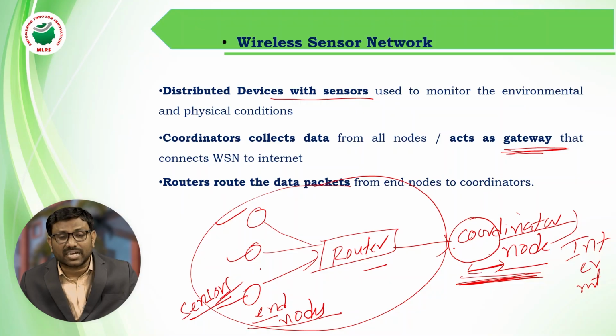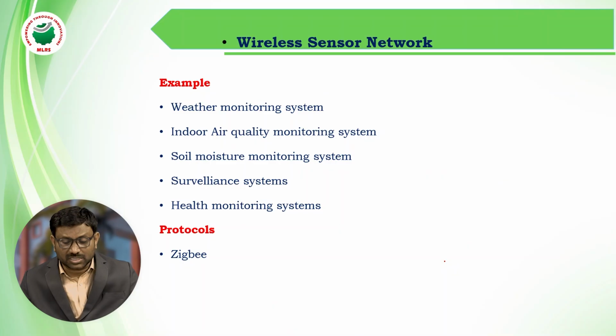By using this wireless sensor network, we collect surrounding environmental data, and with the help of the internet, it is transferred to the cloud. From the cloud, users can access data with the help of mobile. We get weather reports in our mobile apps because of this wireless sensor network interconnected with IoT. Examples are weather monitoring system, indoor air quality monitoring system, soil moisture monitoring system, surveillance system, and health monitoring systems. The protocol used is Zigbee.